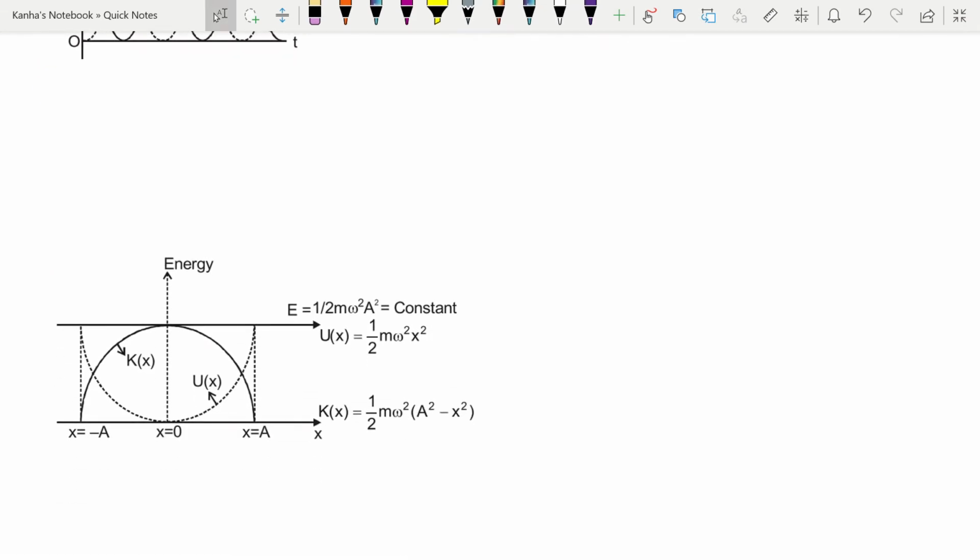I can plot my potential energy, kinetic energy and total energy as a function of displacement from the mean position. So this is your mean position. This is your amplitude in the positive x direction and negative x direction. You see that E, the total energy, is a constant, but the kinetic energy and potential energy vary like this. At the ends, kinetic energy is 0. At the mean point, kinetic energy increases, again decreases, and U goes the other way.